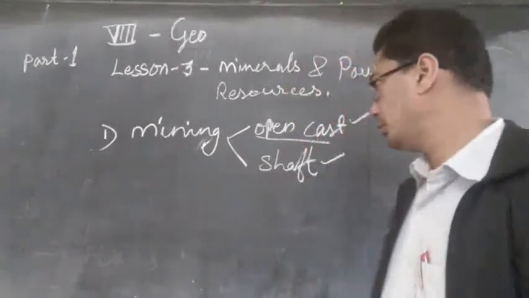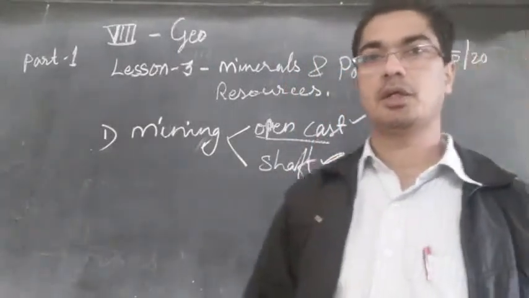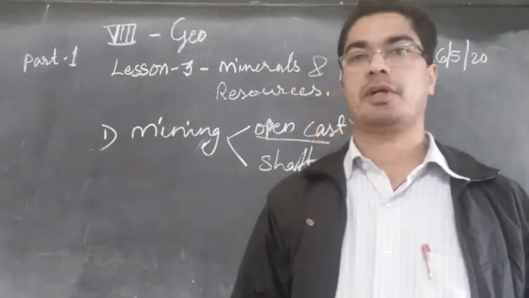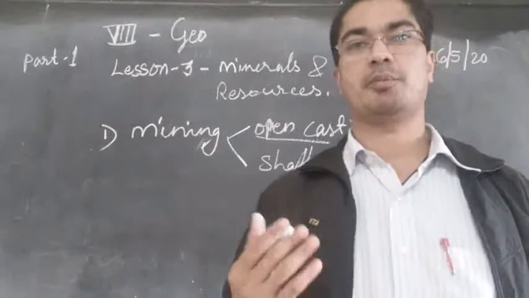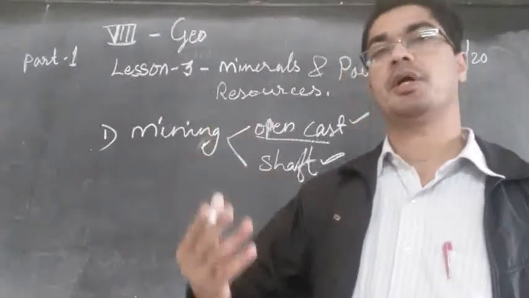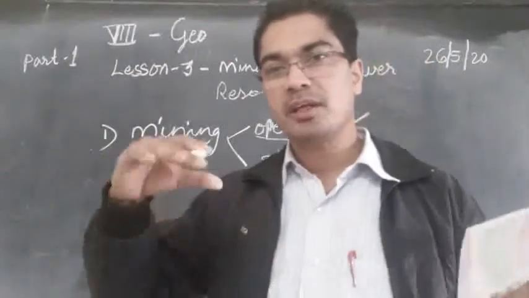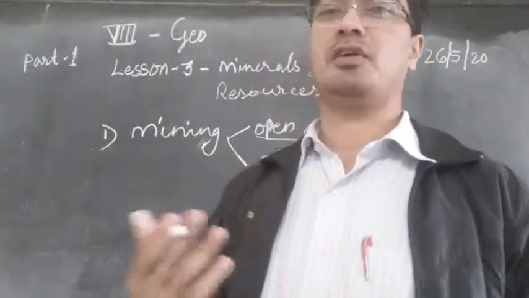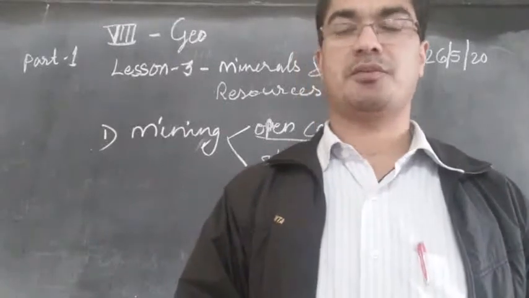So in shaft mining, as I already said, we do the drilling. For example, fossil fuels like petroleum products are very deep under the earth. So it is not possible to remove the soil and go deeper and deeper. We would spend a lot of money and at the end it would be very expensive.